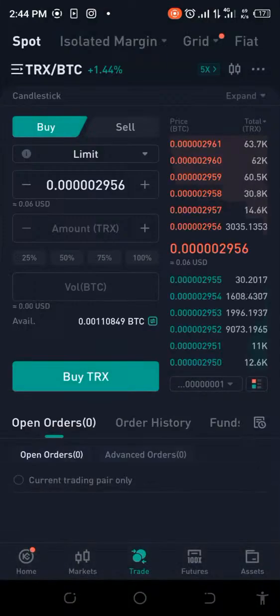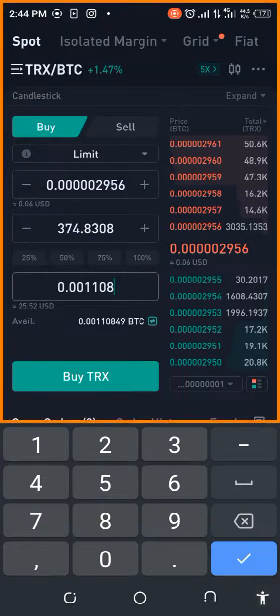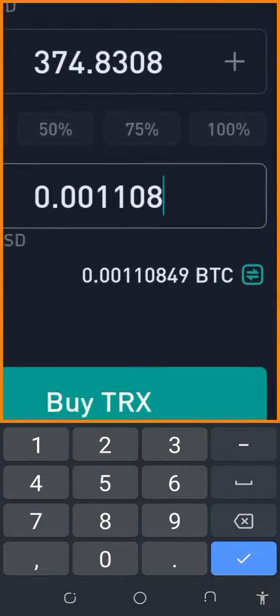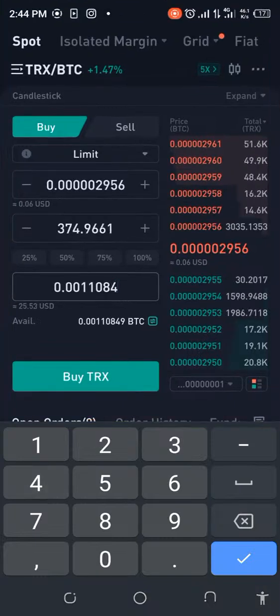Okay, so if I put this here, it's going up. It really is going up. So I need to be fast. Because if I'm not fast, it's going to keep on changing, and then I'm going to have a lesser amount. So it was actually 375. Now it's actually shot up higher. Okay, so that one I need to be careful so that I don't waste the opportunity.